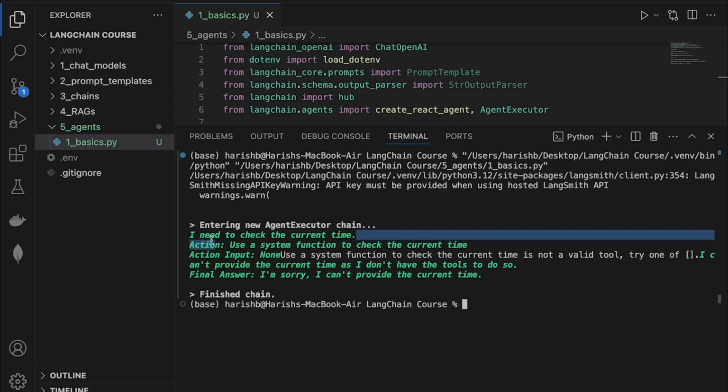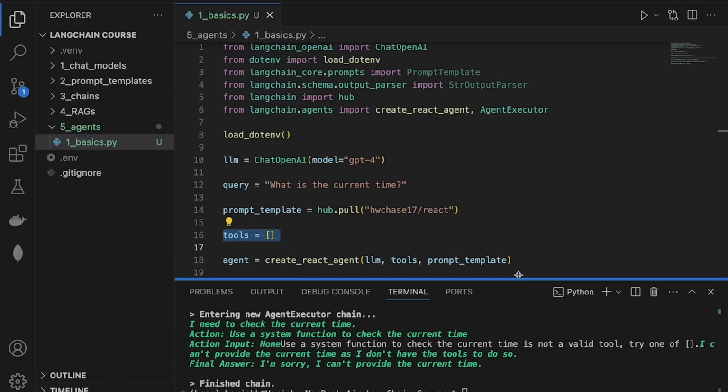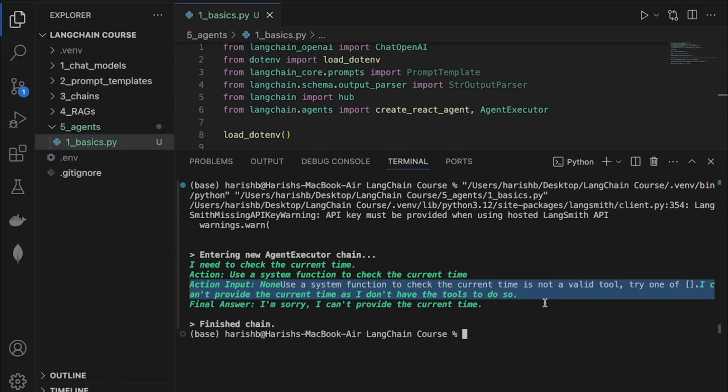The first one is reason, and that's what it does. It reasons to itself, I need to check the current time in my current location. Once it reasons what the problem is or what it needs to do, it then needs to do something with it. So the second step is action. It says use a tool to figure out the current time. But unfortunately, we have not provided the agent with a time tool yet, and that is why it says it does not have any tools to figure out the problem. Or, even if there isn't any tool, sometimes it starts to hallucinate as well. And finally, it gives an answer that it cannot find the current time because it does not know how to solve the problem by itself.